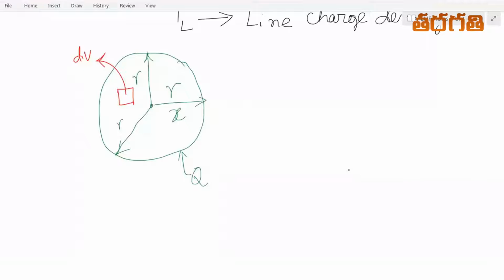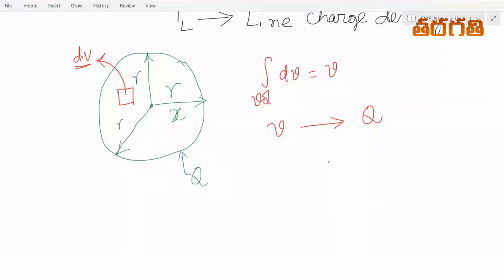Then the relation between volume and charge present over this sphere is, we know that the volume of the sphere is nothing but the integral of dV. So over a volume, Q amount of charge was present.